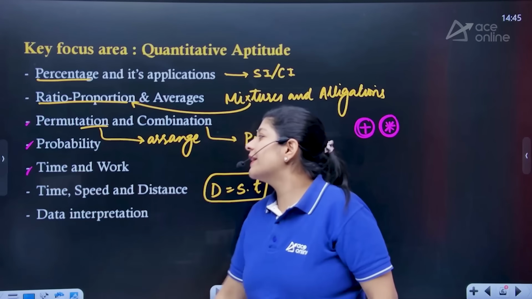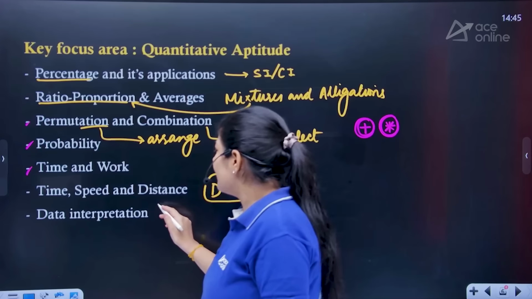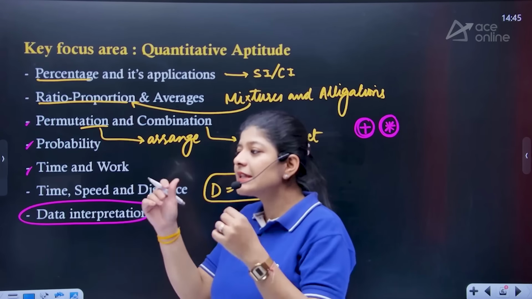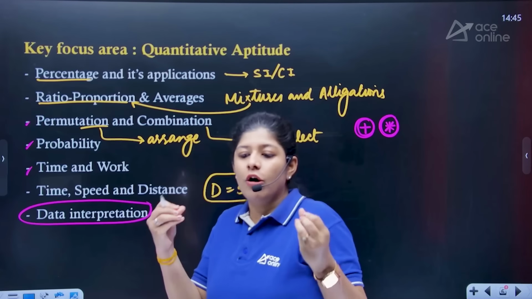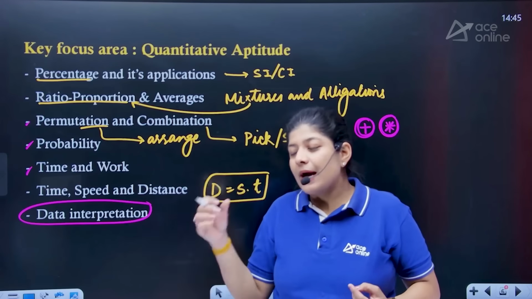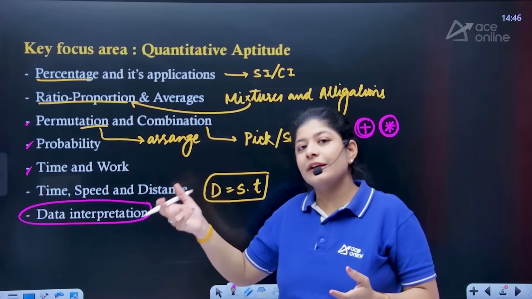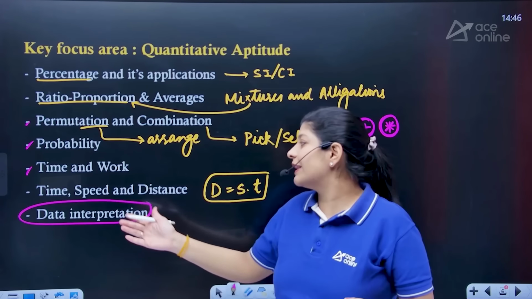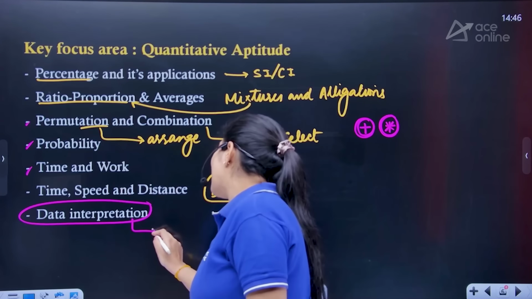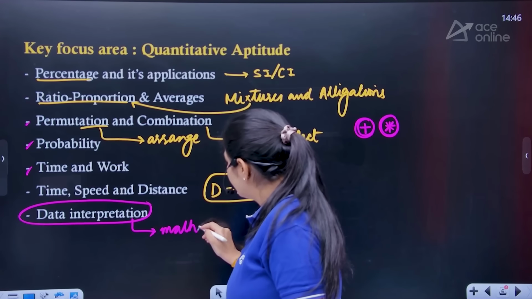The next topic that we have over here is time, speed and distance, and the next one is data interpretation. Data interpretation is ultimately a very easy kind of topic. All we need to do is observe the tables or the given figures very carefully, and retrieve data from them. हमें बस ये आना चाहिए कि उसमें से data कैसे retrieve करना है. If we know how to retrieve data from the tables or figures, then we can easily solve any of the questions based on data interpretation, because ultimately we have to do some mathematical operation there.